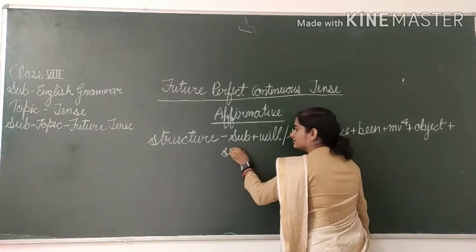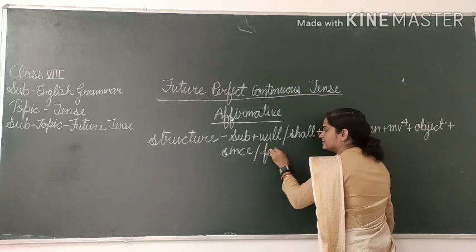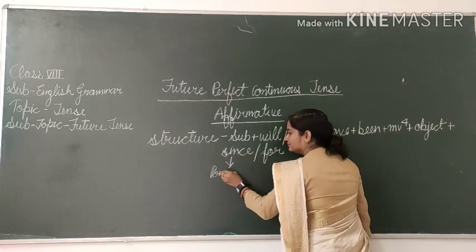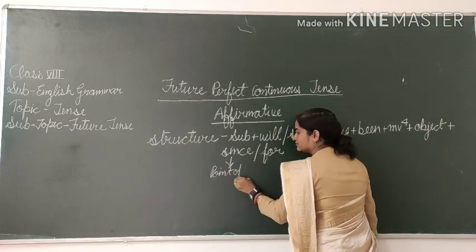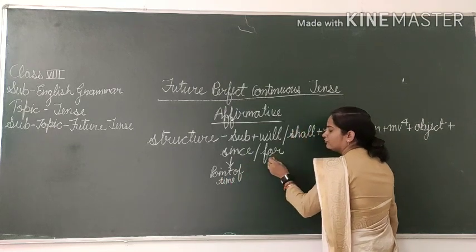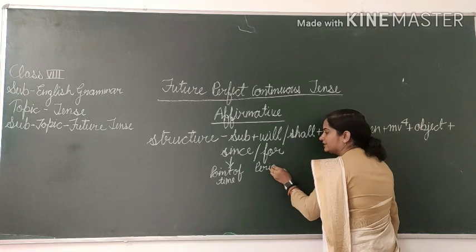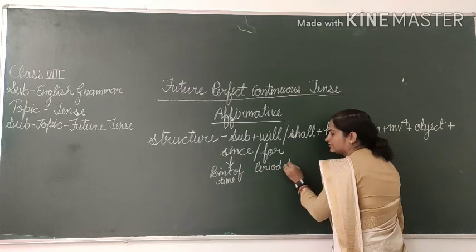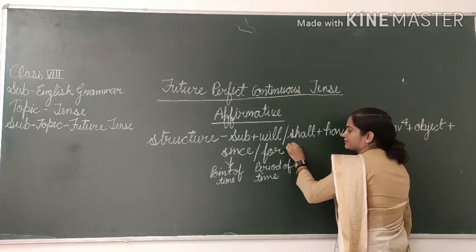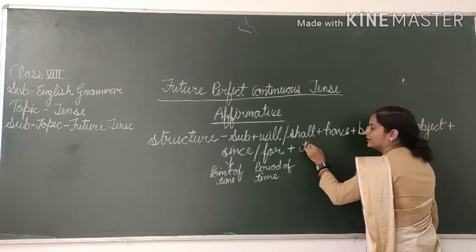Since oblique for. Since for point of time and for period of time, plus time expressing word.